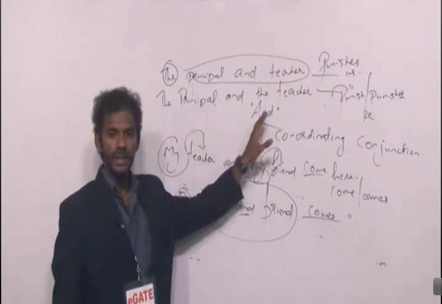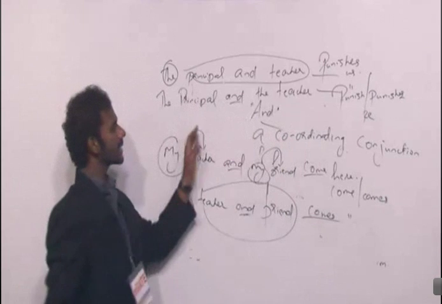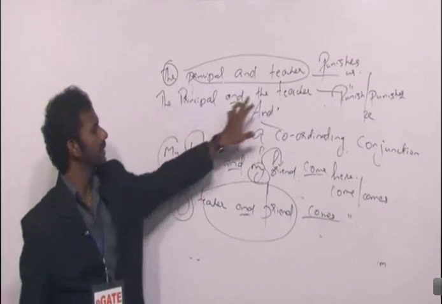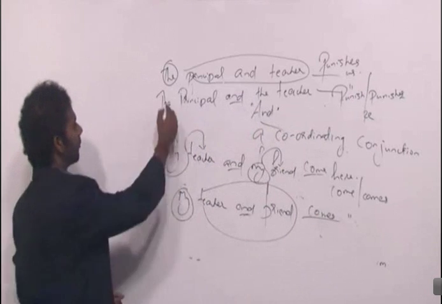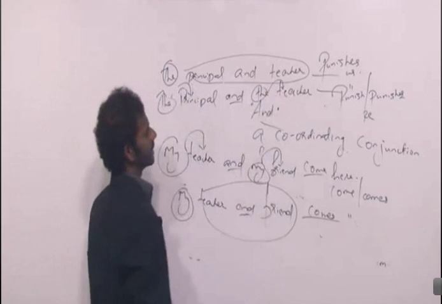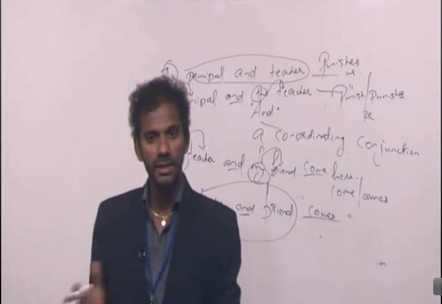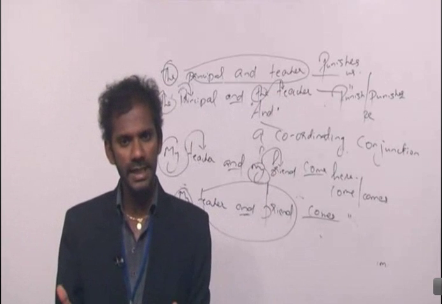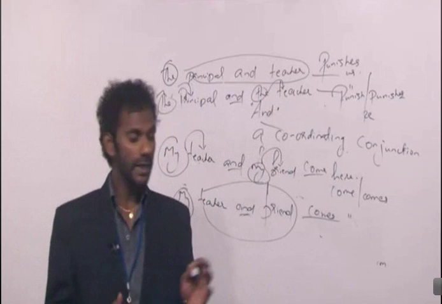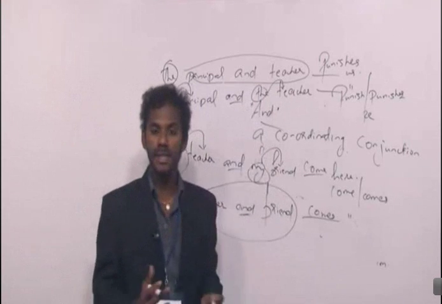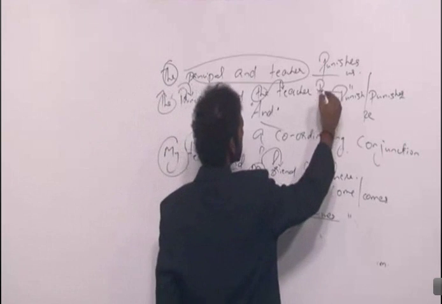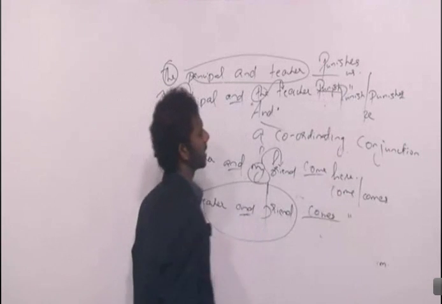The principal and the teacher. In the second sentence, "and" is combining two different entities. Because I use the word "the" twice. First "the" refers to principal. Second "the" refers to teacher. That means the principal and the teacher, they are two different people. So two different entities are getting combined by "and". Subject is taken as plural. Verb also must be plural. The principal and the teacher punish us.